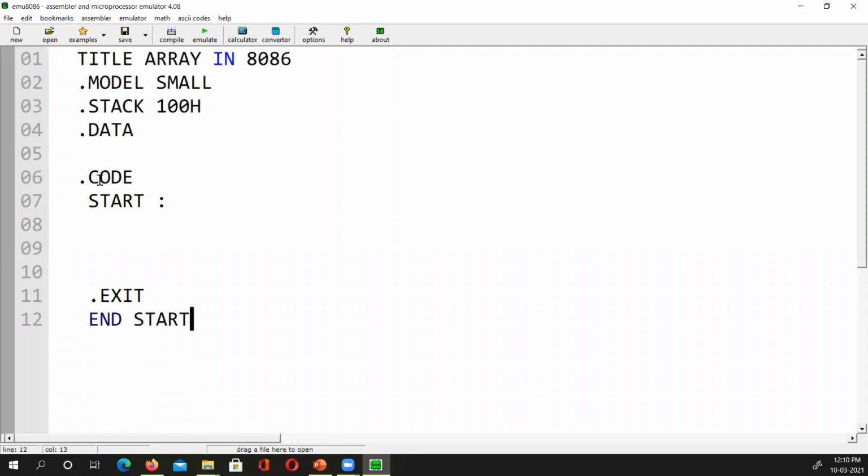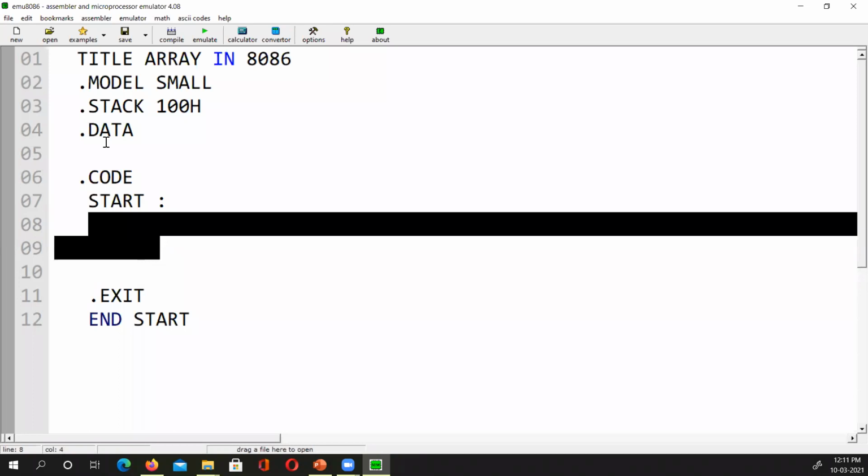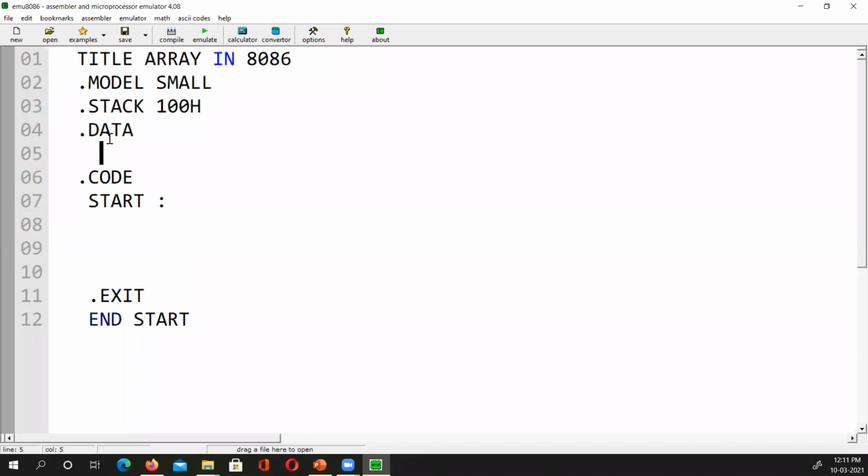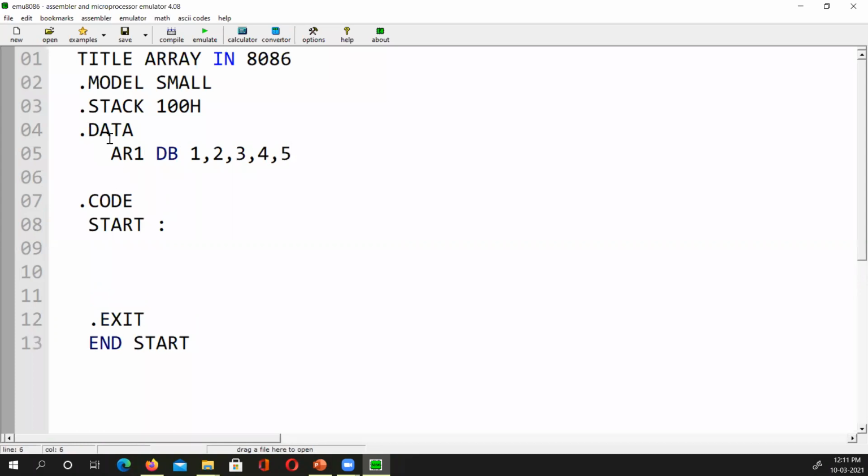We all know that. This is where I write the whole code, and this is the data where I keep things. Like I created an array, say AR1 DB, then 1, 2, 3, 4, 5, which we were discussing yesterday. Then AR2, again DB, and I put in A, then B in single quotes, which means I'm putting their ASCII values. We have the ASCII value of D, the ASCII value of E, and so on. So I got a 5 here.